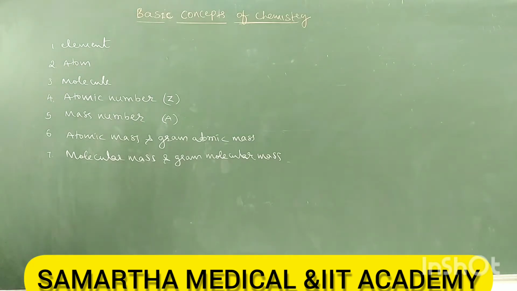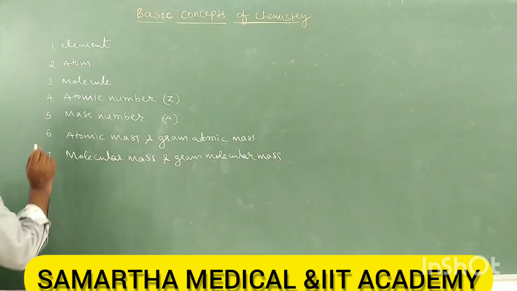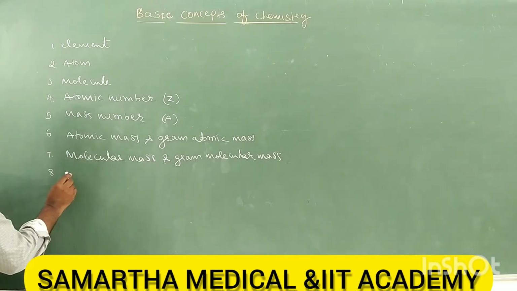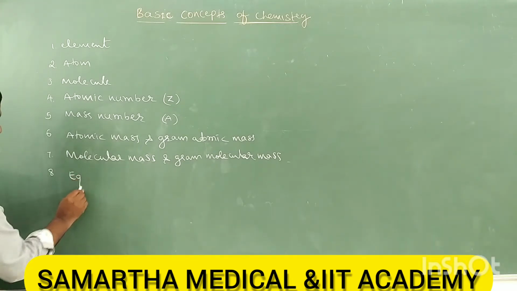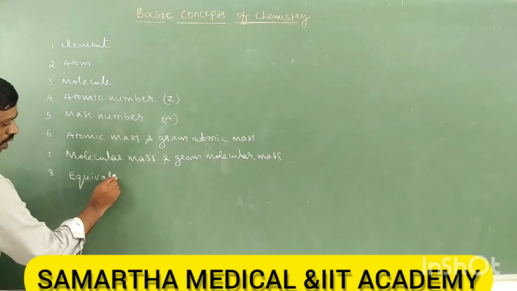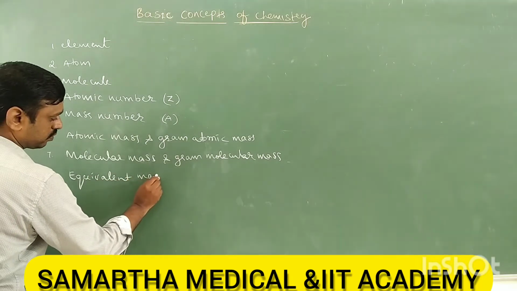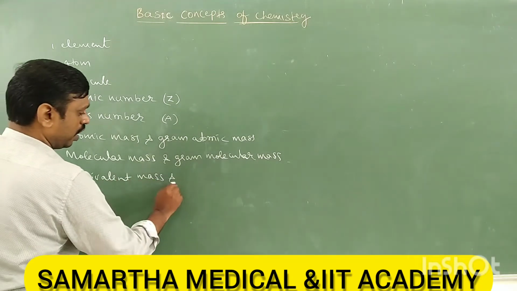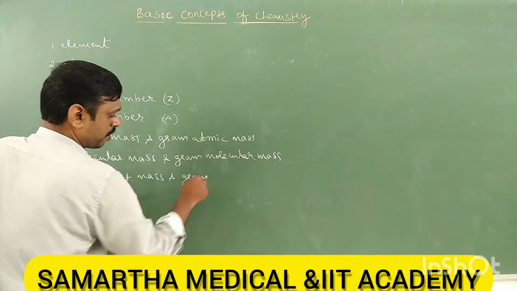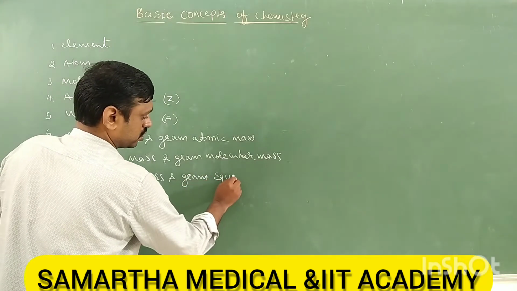Molecular mass and gram molecular mass. And finally we will study equivalent mass also, equivalent mass and gram equivalent mass.